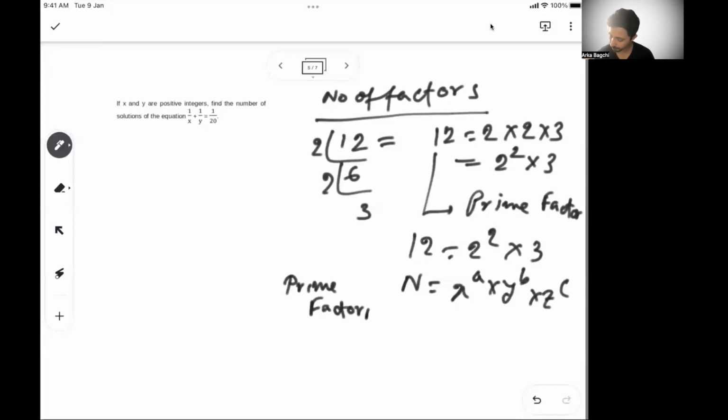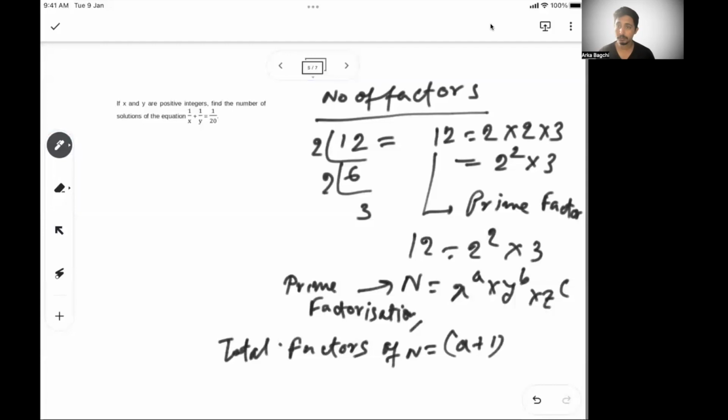What I mean by prime factorization is when you break n into its prime factors. Then I can say total factors of n is equal to a plus 1, so these exponents plus 1, into b plus 1 into c plus 1.